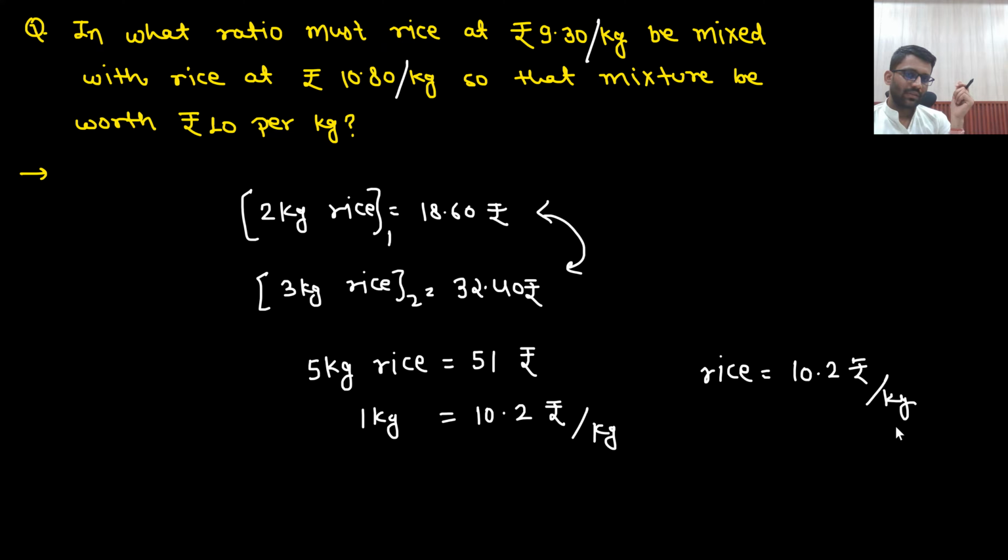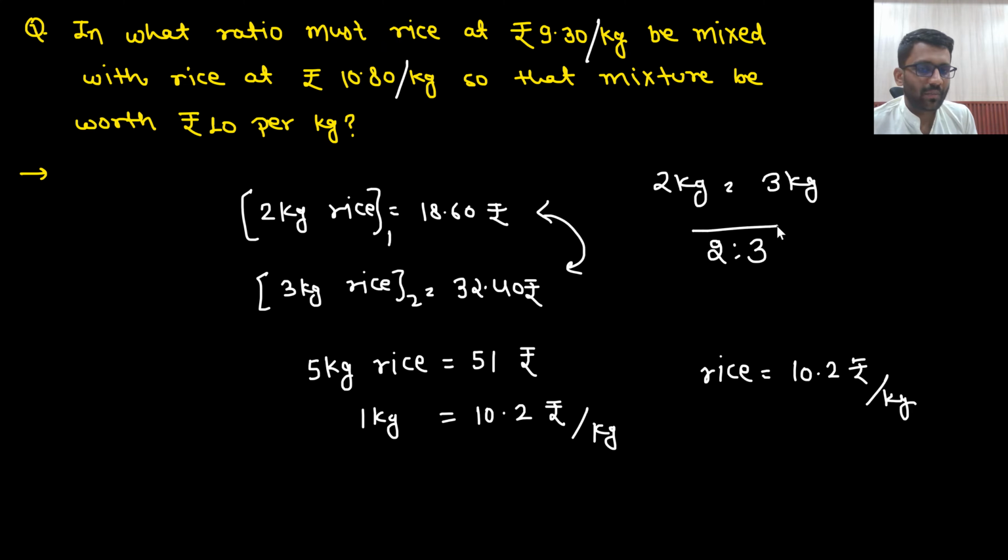Understood? But I want this to be 10 rupees per kg. So this is not the method I will be solving with. I just told you the meaning of this question. If you take 2 kg of this one and 3 kg of this one, you mix them in the ratio of 2:3, but then your rice is 10.2 rupees per kg. So this is not the correct answer. So now we have to find the correct answer. So how will we find it?